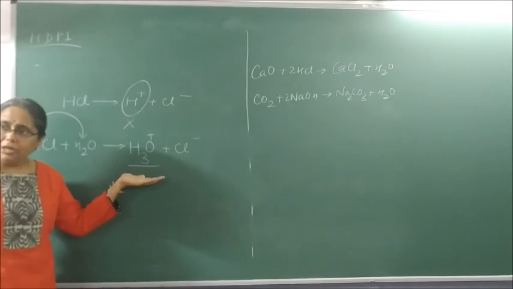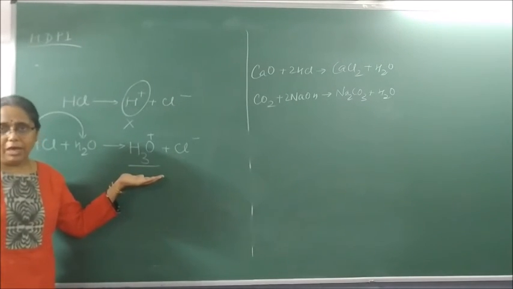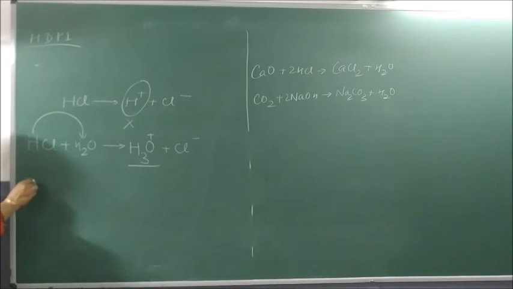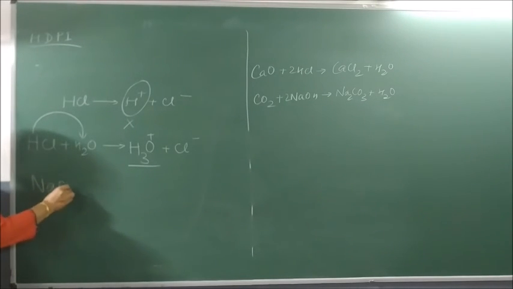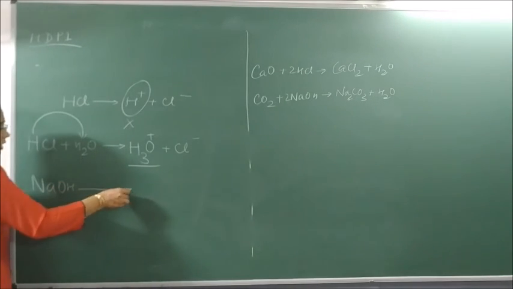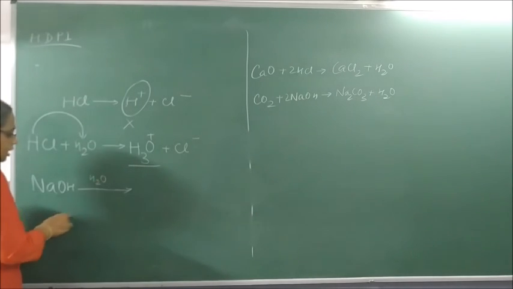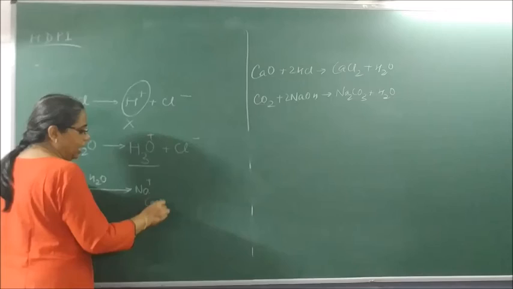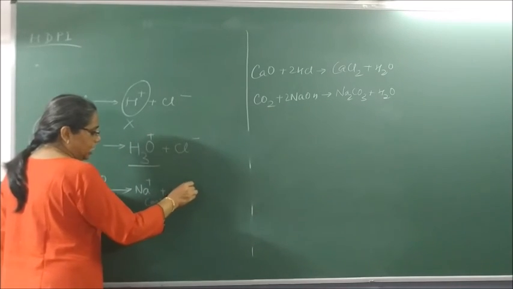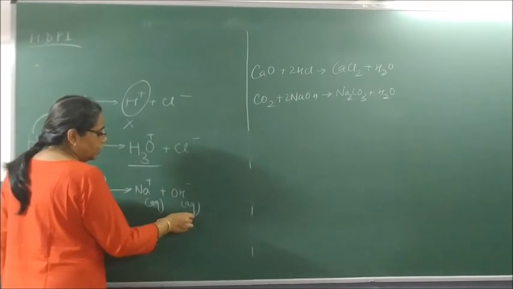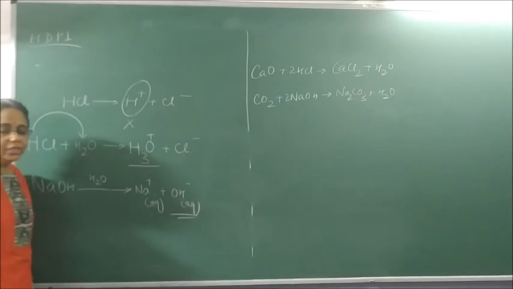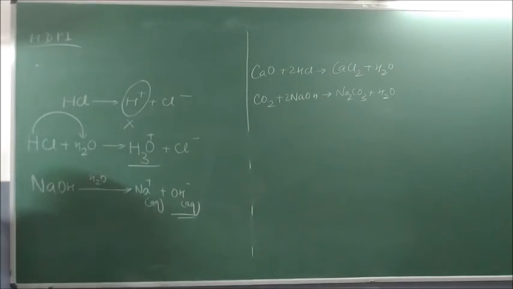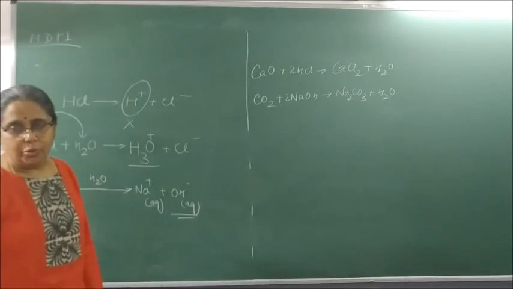the presence of what ions? Hydronium ions. If a base is dissolved in water, then what do we write? NaOH. If it is dissolved in water, it forms what? Na+ aqueous and OH- aqueous. This aqueous OH- is responsible for turning the red litmus blue.